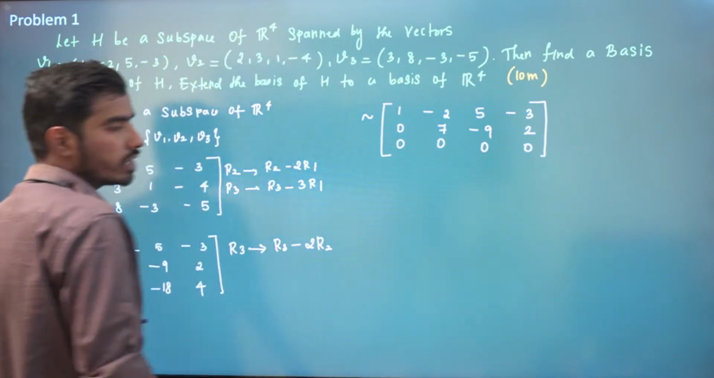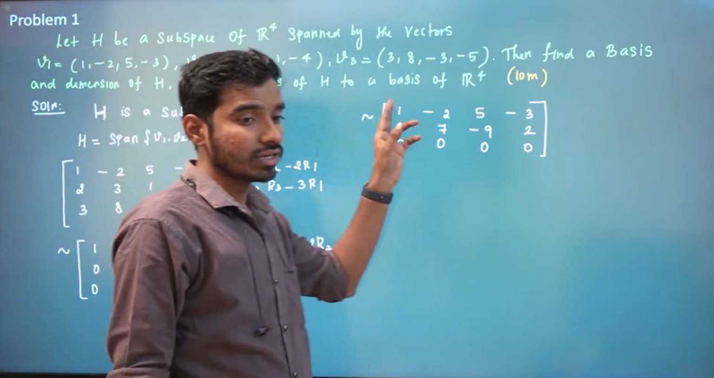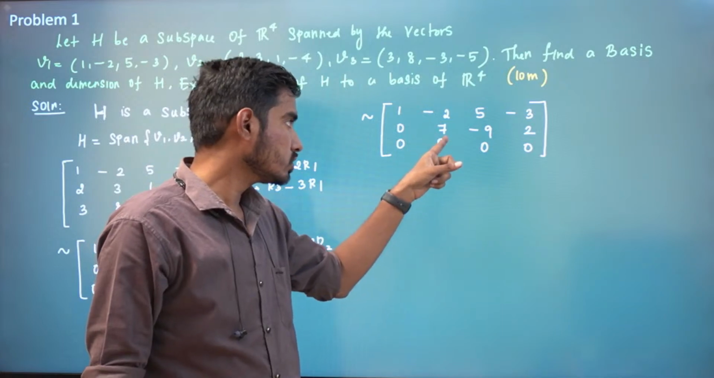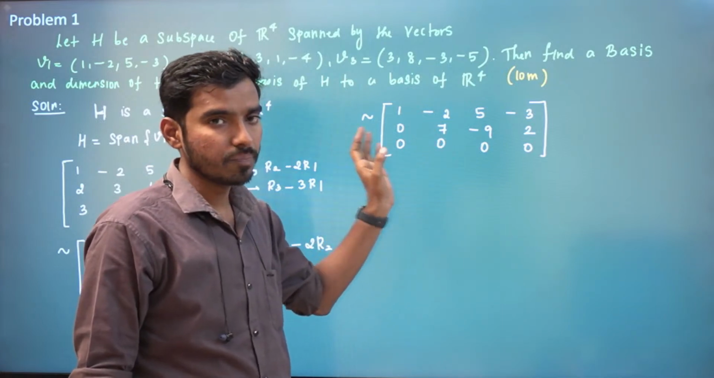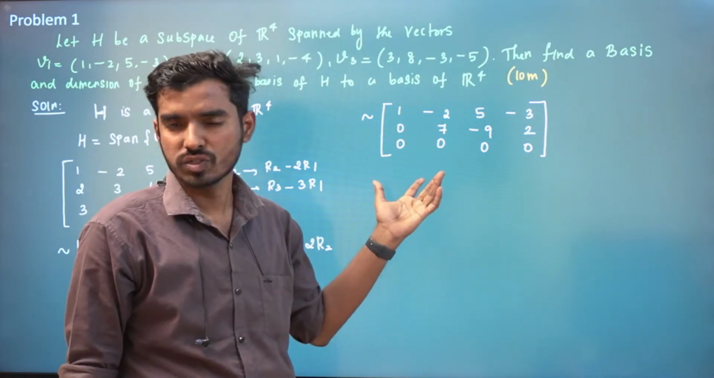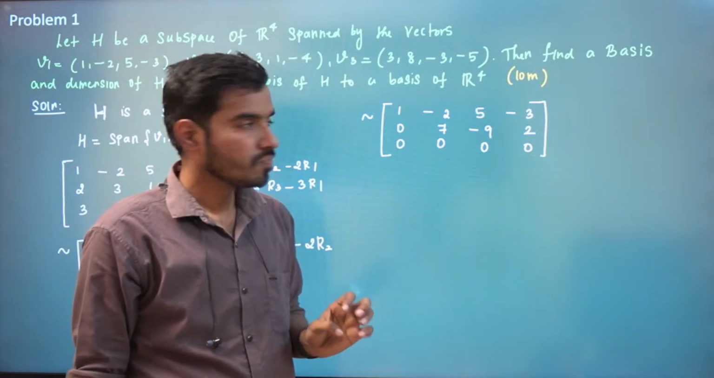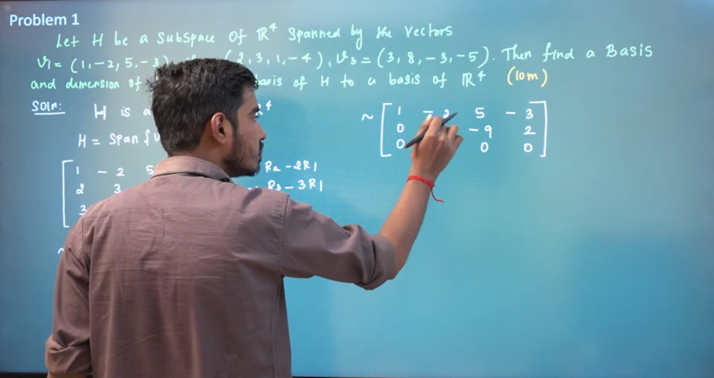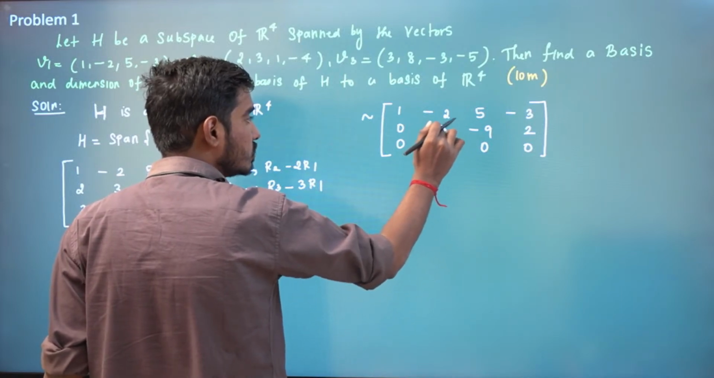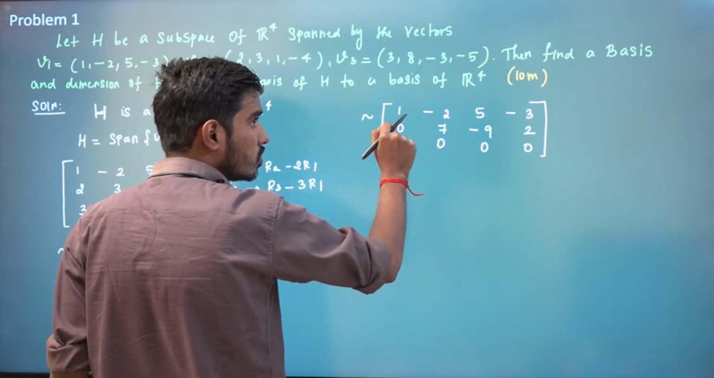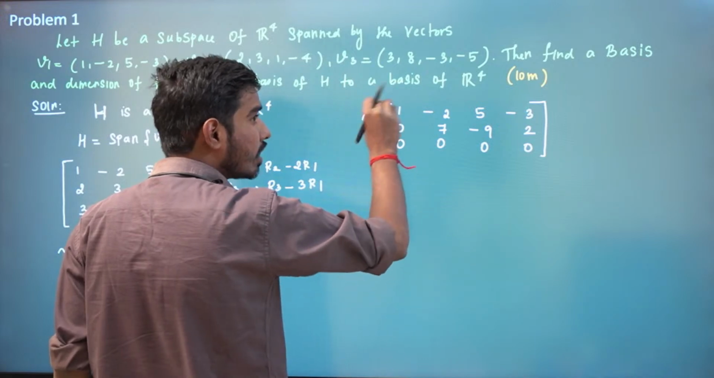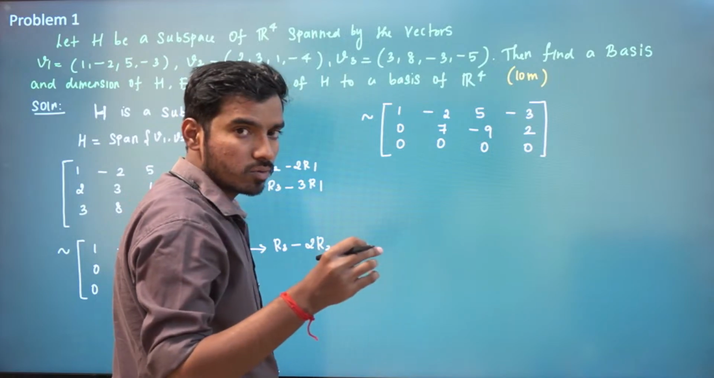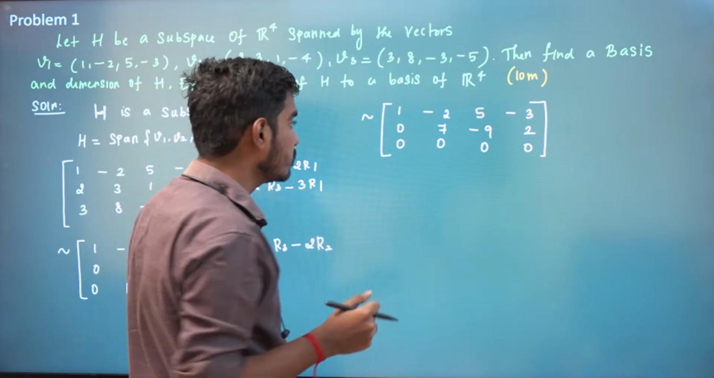Now this is in row echelon form because first row, first non-zero element is 1. Below that everything is 0. Second row, first non-zero element is 7. Below that everything is 0. And third row, there is no non-zero element. This is in row echelon form. Now, you make this our pivot element, right? In each row, that starting element, the first non-zero element, is our pivot element.